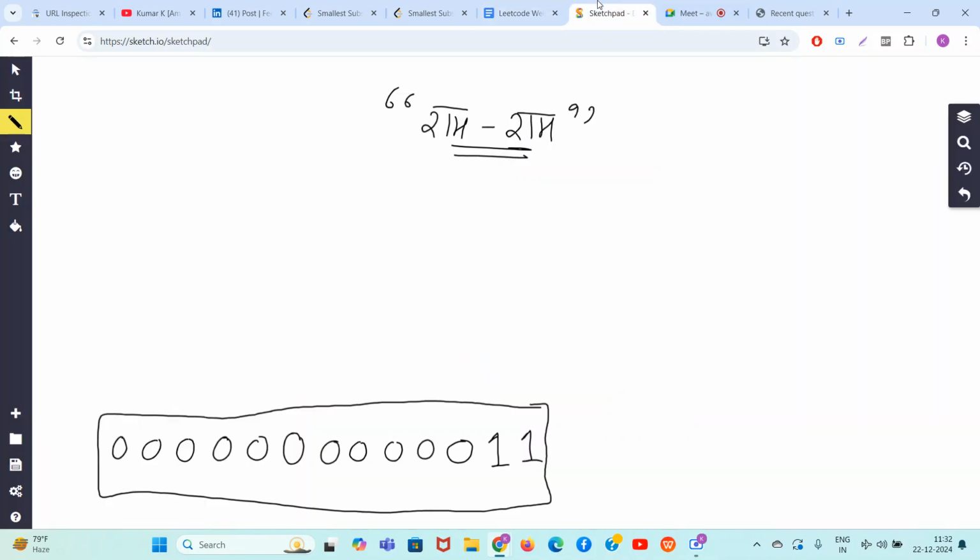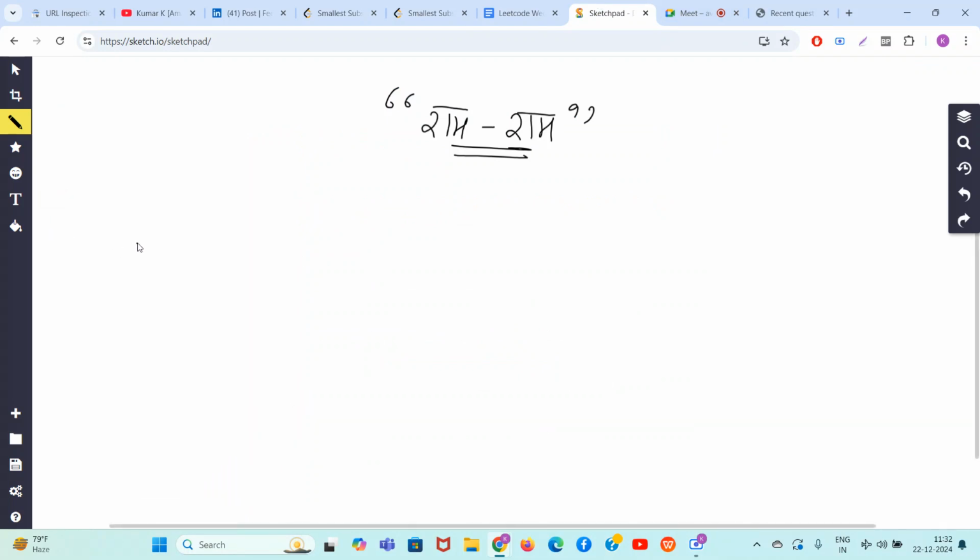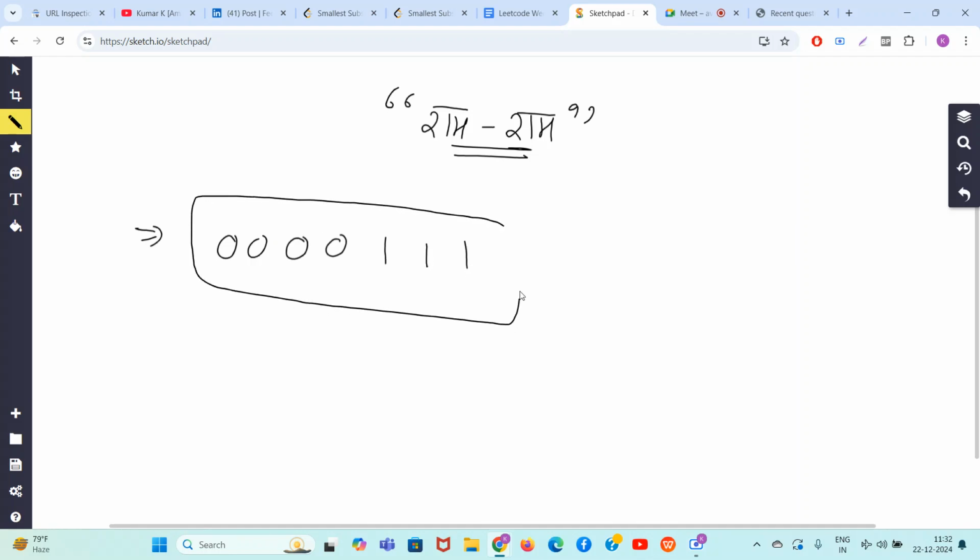So they are saying that we are just given a binary string, and the rest is all going pretty good. So let's say this is your binary string, something like this. And they have given you k. K is the number of operations you can do. You can only do one operation.